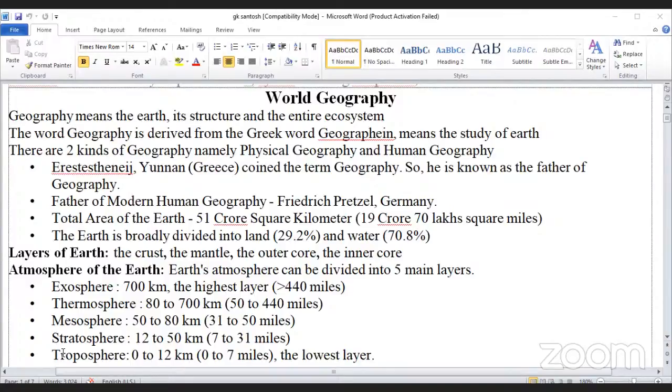Now I am going to start here. Geography means the earth, its structure and the entire ecosystem. The word geography is derived from the Greek word geographia, meaning the study of earth. There are two kinds of geography: physical geography and human geography.